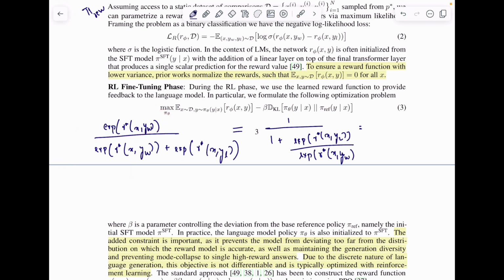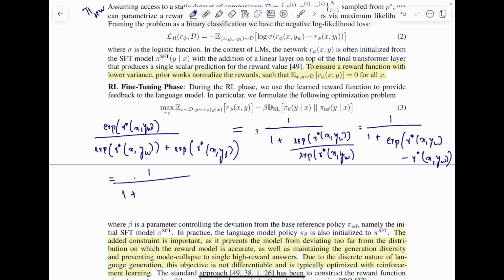So now we can see that it is essentially saying 1 plus exponential of r star x comma y l minus r star x comma y winning, and then 1 plus exponential of negative r star x comma y winning minus r star x comma y loss.